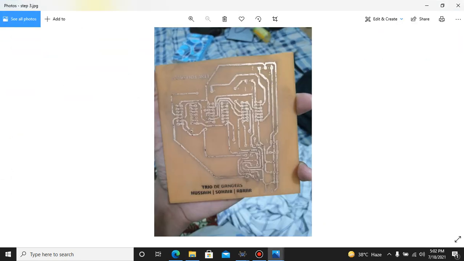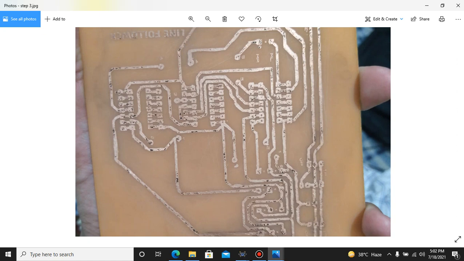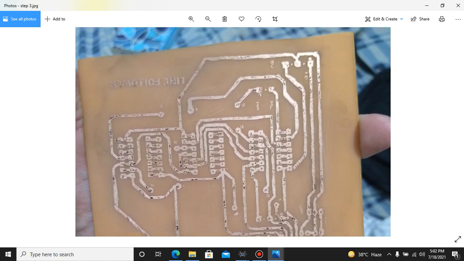Okay, after that, we have to remove all the other copper on the board, and keep only the copper which is our path. So for that purpose, after shifting the toner from the sticker paper to the board, we dip our whole PCB board in the FeCl3 solution for 3 to 4 hours, for 3 hours probably, and after that the copper other than the path has been removed, and we get that etched circuit. Now it is ready to be drilled, and the components are placed on it, and it will be soldered.